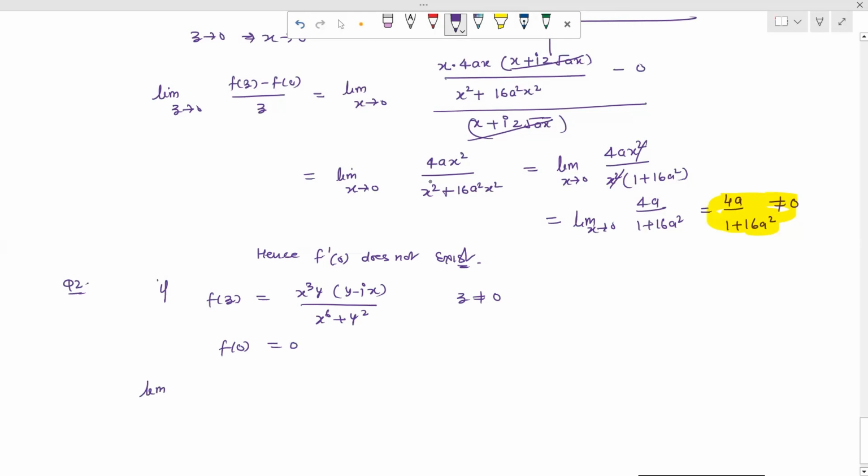So limit z tends to 0 of (f(z) minus f(0)) upon z is equal to 0 along a straight line, and not equal to 0 in any other manner.